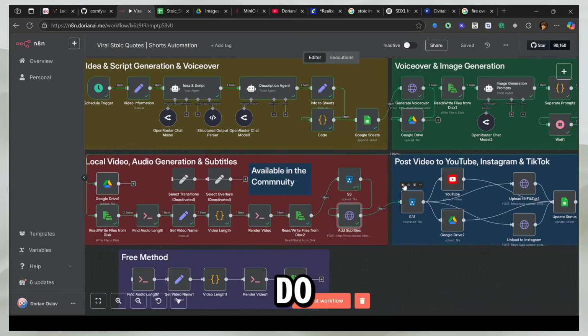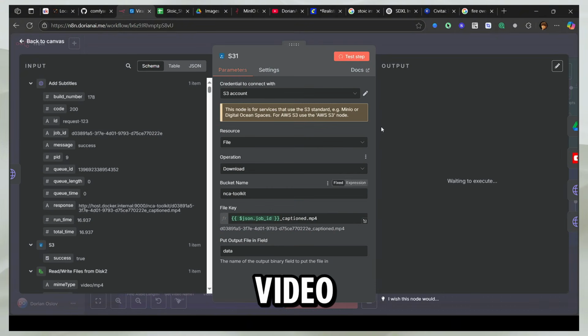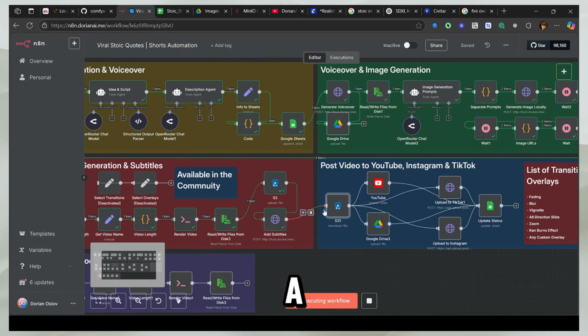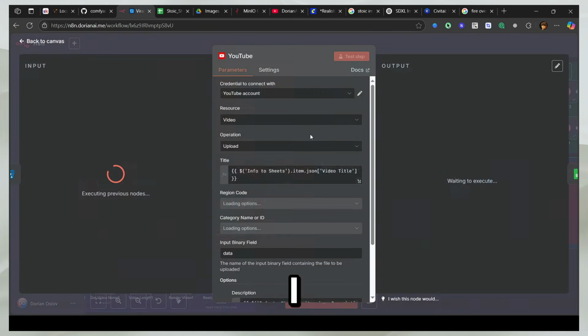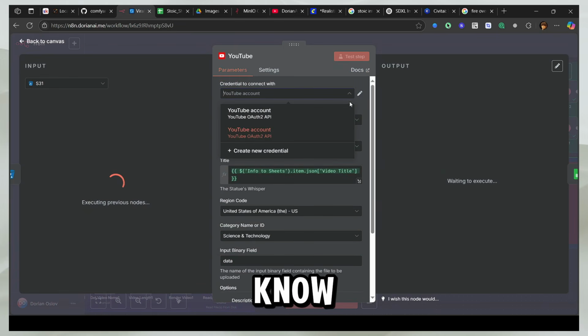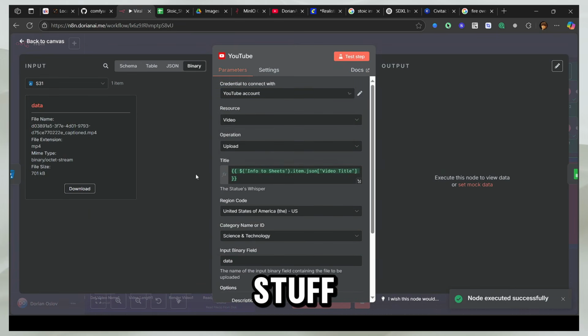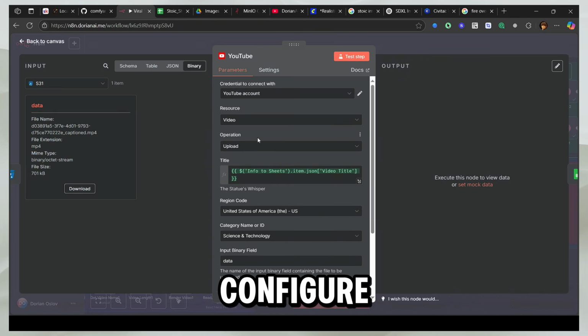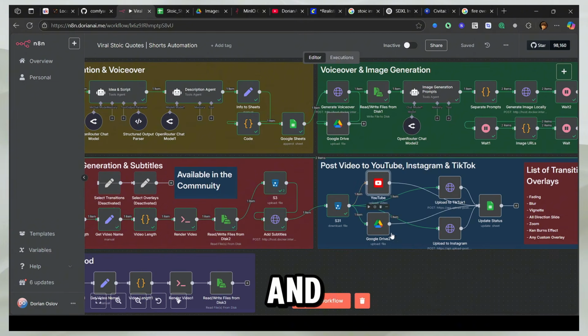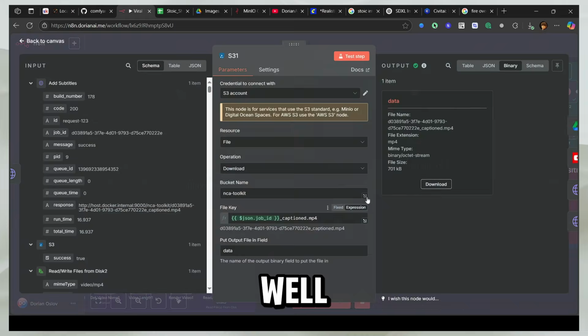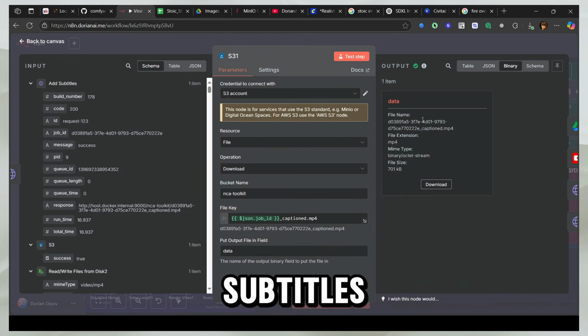And now what we're going to do is fetch that video. And now you can see we are getting our video from here. This is going to take a few seconds. And then I have this YouTube node configured. If you want to know how you can configure these credentials and stuff, you can just head to the previous video that I showed you, and you can configure the YouTube API as well. And then we're actually going to upload it to the Google Drive as well. So we have our video ready with subtitles, as you can see, captions.